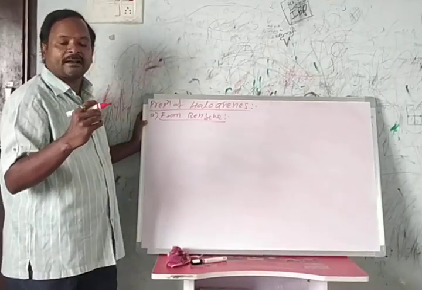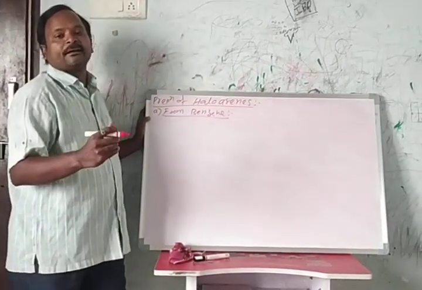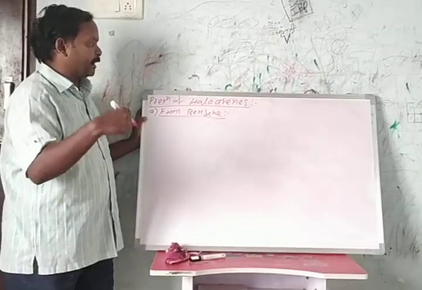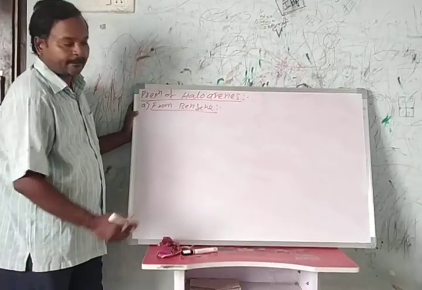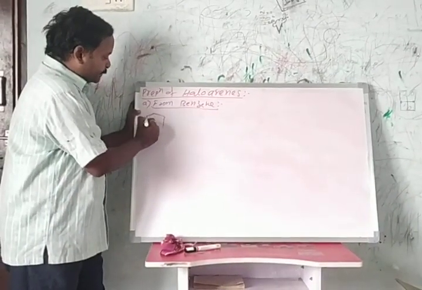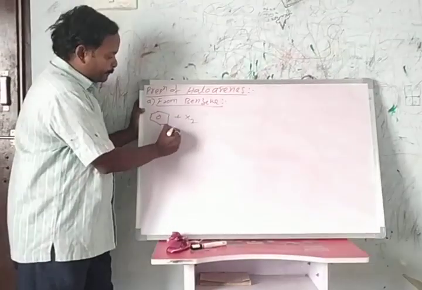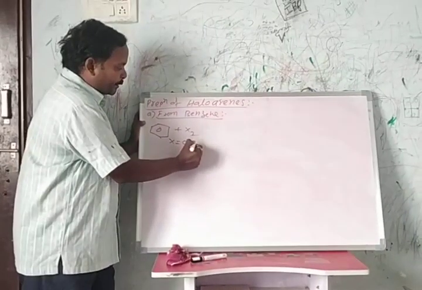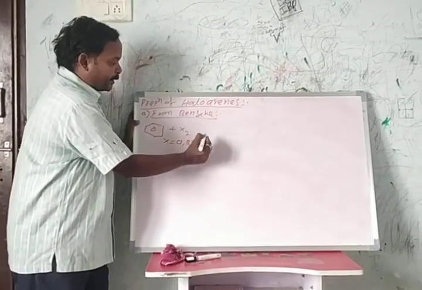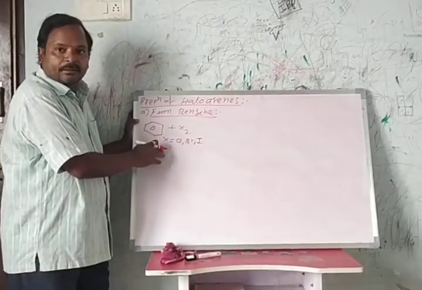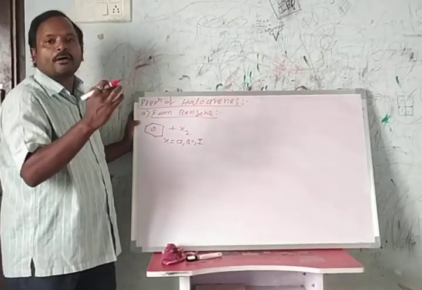Benzene undergoes an electrophilic substitution reaction with a halogen and forms the halobenzene. For example, you take benzene and a halogen, which may be chlorine, bromine or iodine. Here we can't take fluorine. Why? Fluorine is more reactive.